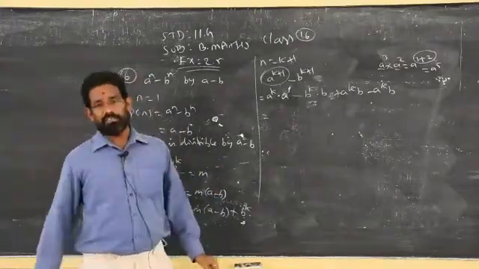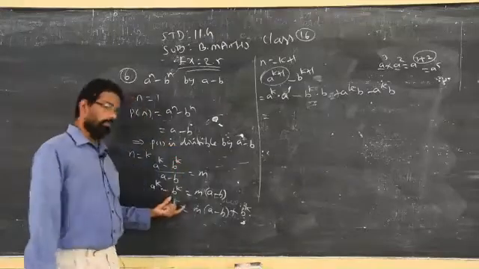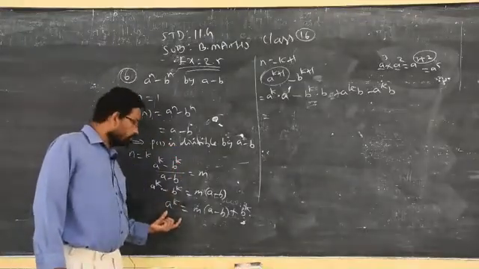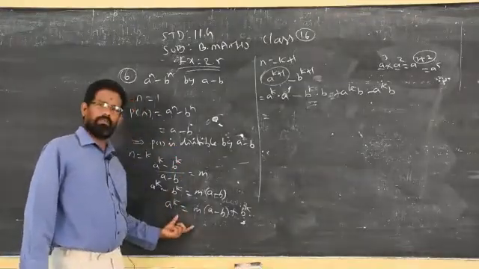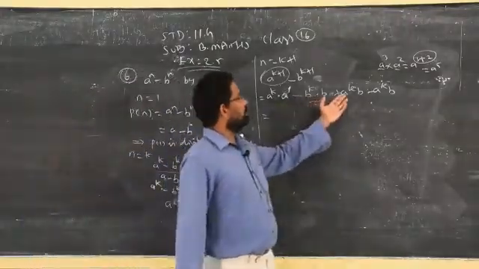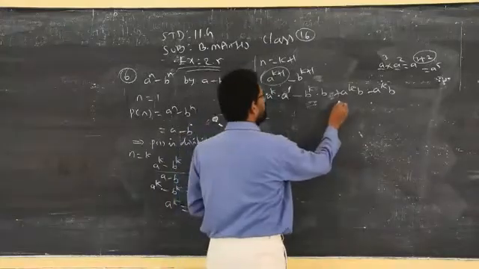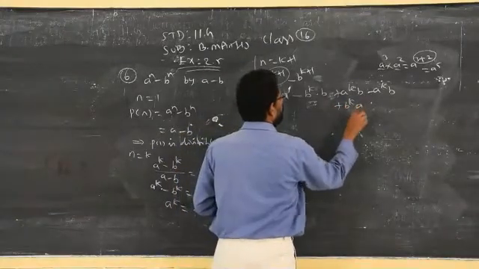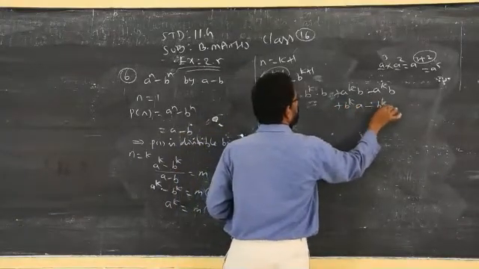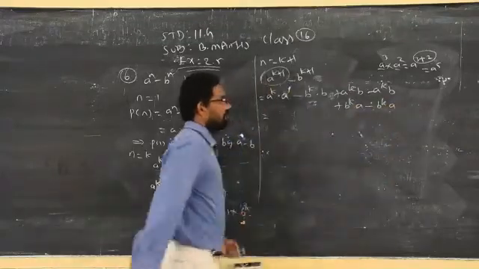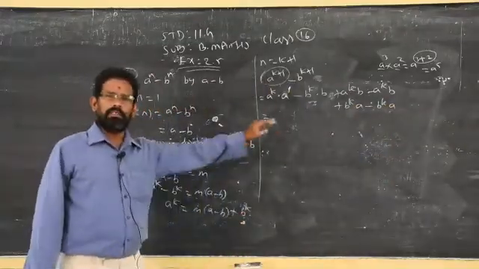But what is the condition? We consider this is true, so you use only this concept. You don't simply add a power k b minus a power k b. You can do even this, add b power k a minus b power k a. You will get the same answer. You will get the same result.